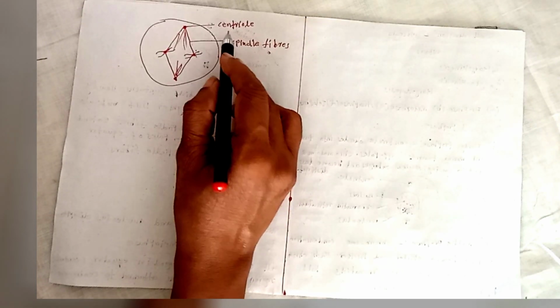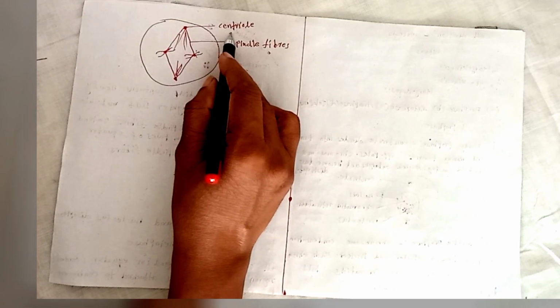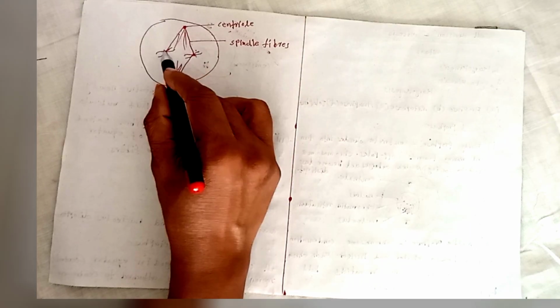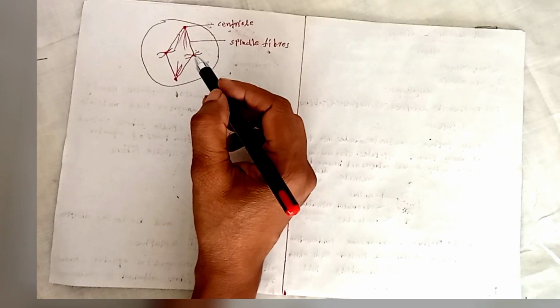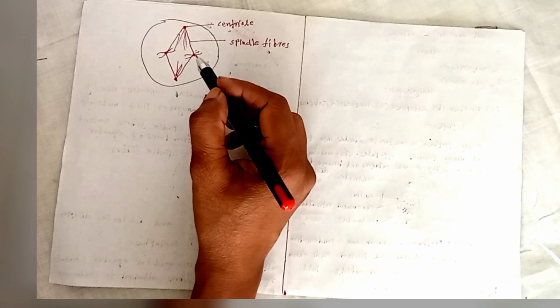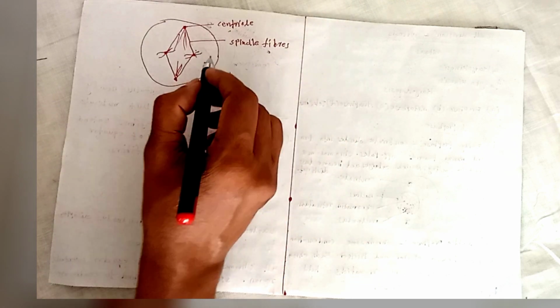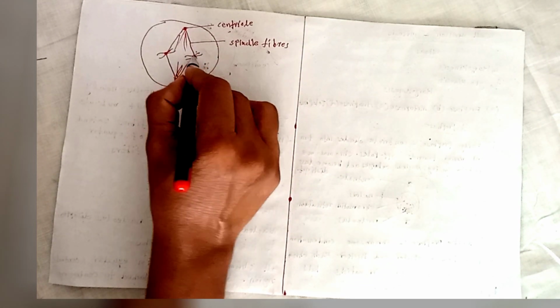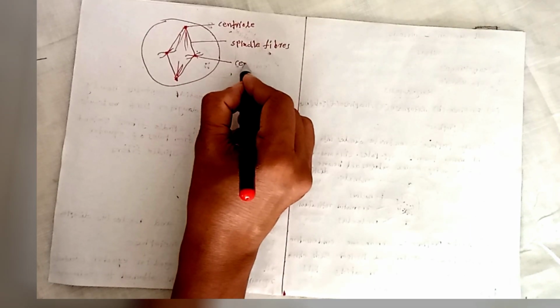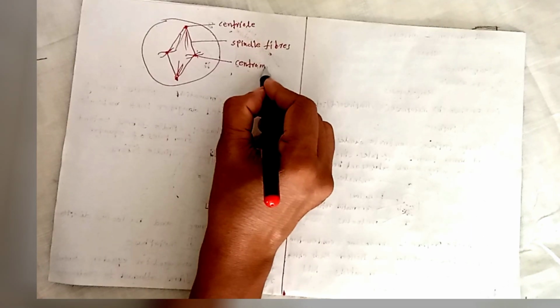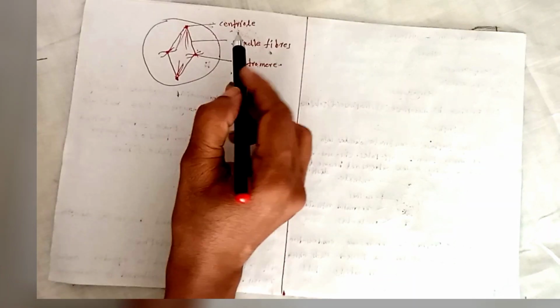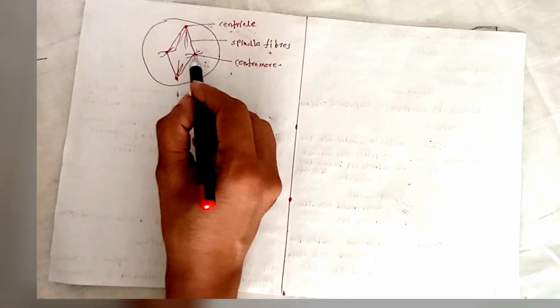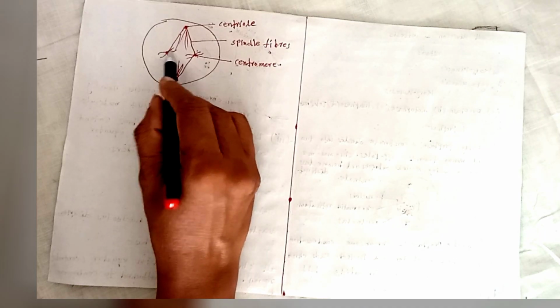The spindle fibers arise from centrioles and attach to the central portion of the chromosome. These are centrioles. This is the centromere of the chromosome. Centrioles are cell organelles. The centromere is the joining part of the two chromatids of the chromosome.